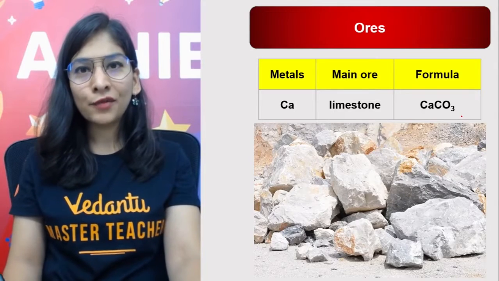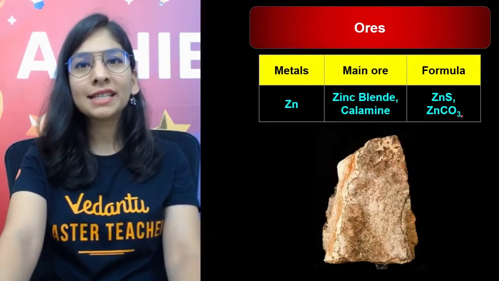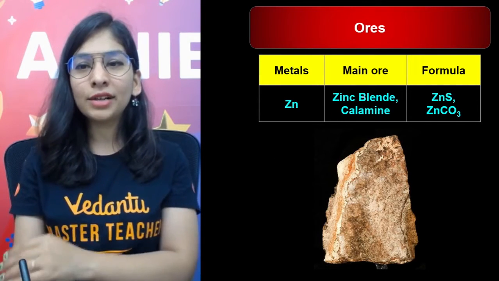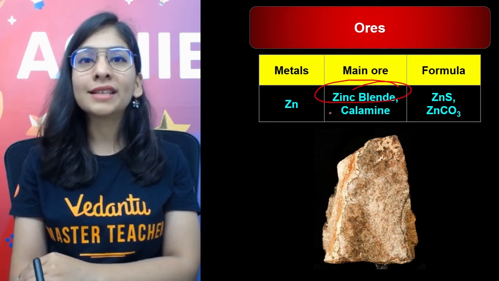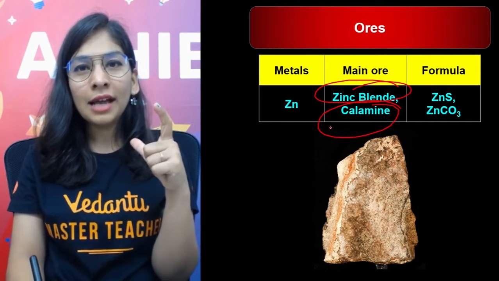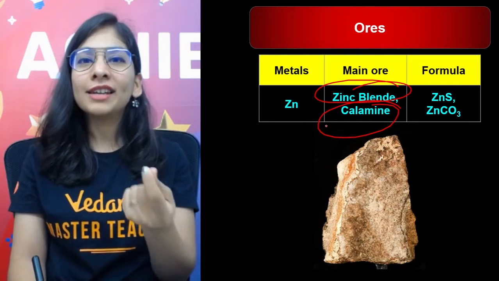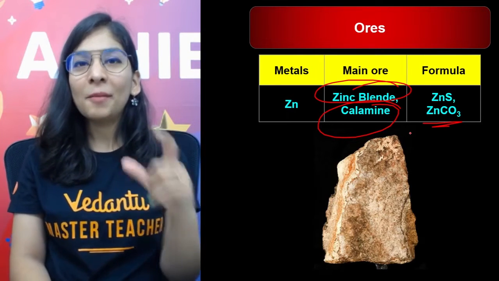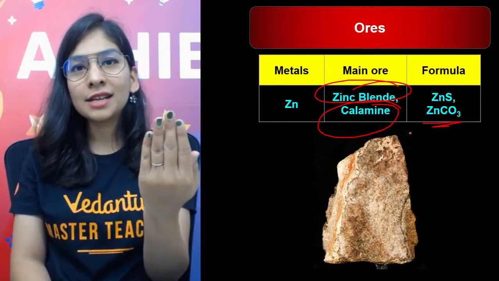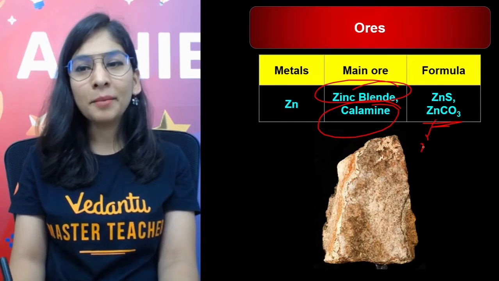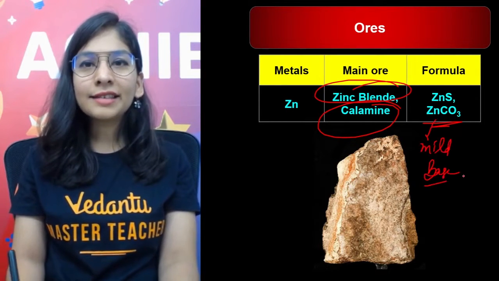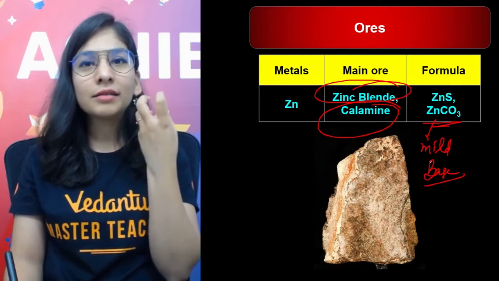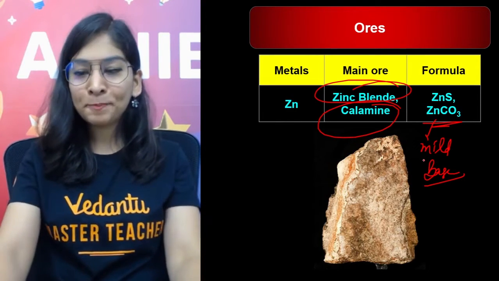Calcium we already discussed in the form of carbonate, and a very famous example is limestone, that's calcium carbonate. Zinc in the form I already told you, sulfide and carbonate. Zinc sulfide, the name of the ore is zinc blende. Calamine, you might have seen the Lacto Calamine lotion. Why is that called Lacto Calamine? Calamine here means that it is having zinc carbonate in it. I read the ingredients part and it was written that zinc carbonate is used because it's a mild base and can kill some of the bacteria that create a bit of acid and then create infection on our skin. So we use that. Okay.